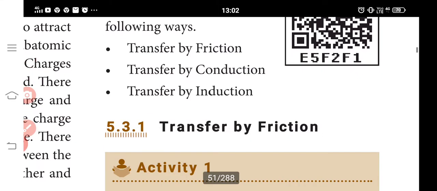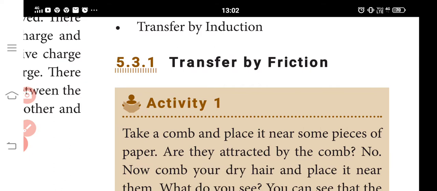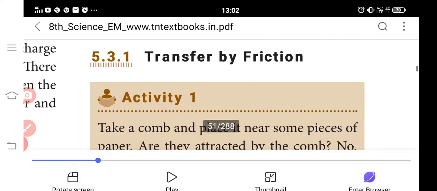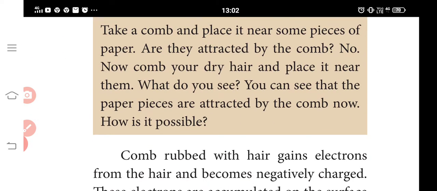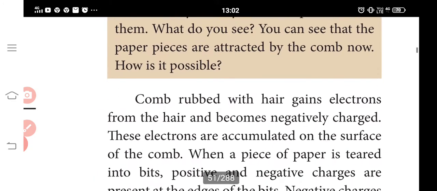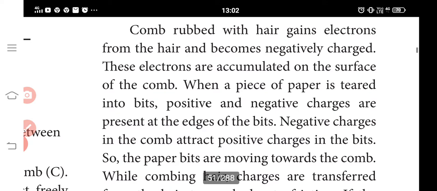Transfer by friction, transfer by conduction, transfer by induction. First, transfer by friction. Take a comb and place it near some small pieces of paper. Are they attracted by the comb? No. Now comb your dry hair and place it near them. What do you see? You can see that the paper pieces are attracted by the comb now. How is it possible?